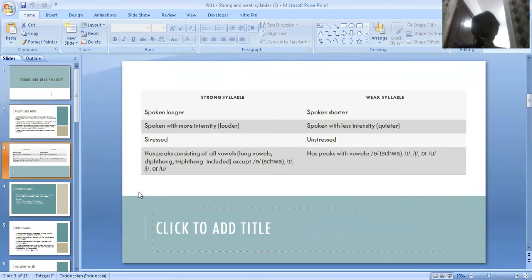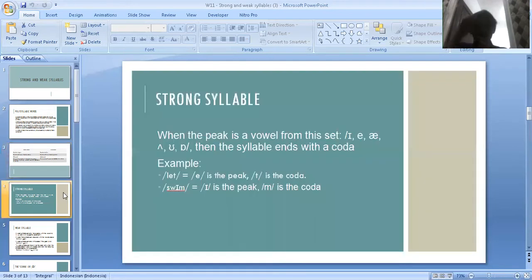And a strong syllable has a peak consisting of all vowels, long vowels, the diphthong, triphthong included, except the schwa. Meanwhile, the weak syllable has a peak with the vowels schwa, or we call it, and e, or u. Okay? And the next material is about strong syllable.